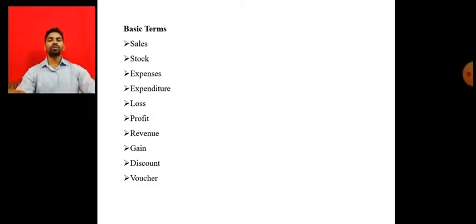A voucher is the evidence for the transactions. There are three types of vouchers: the memo, the invoice and the receipt. We get a memo when we do cash transactions. We get an invoice bill when we do credit transactions. And when we make a payment, we get a receipt. These are the basic terms we covered, and I hope all of you understand this.